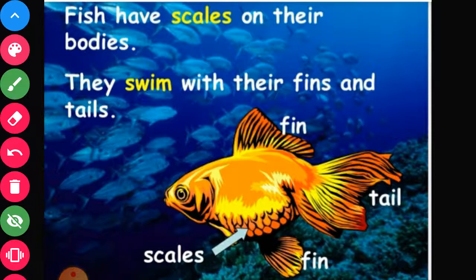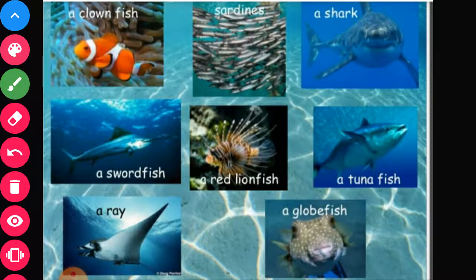They swim with their fins and tails. These are the structures which help the fish to move in water. The body is covered with scales. Examples of fish are clownfish, sardines, shark.